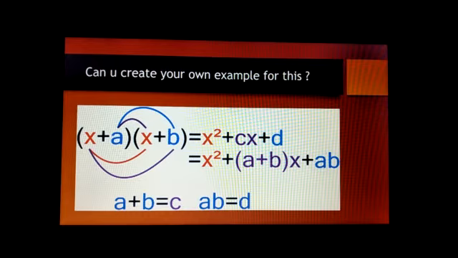If the polynomial is x square plus 4x minus 5, how will we factorize it? Multiplying, we should get minus 5, so what are the numbers? 1 into 5, with a minus sign, and adding we get 4. So what two numbers add to give 4? Minus 1 plus 5, what do we get?